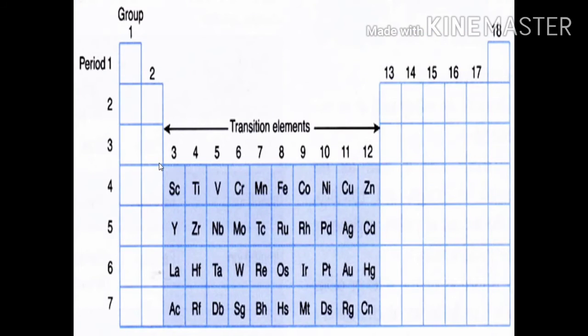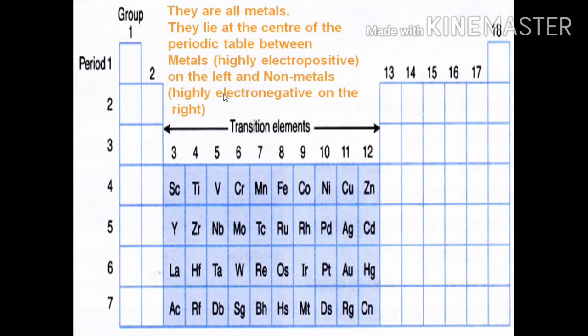Now here we see the transition metals in the periodic table. They are positioned between group 3 and group 12 of the periodic table. They are all metals. They lie at the center of the periodic table. They are called transition elements because they are placed between highly electropositive metals on the left.